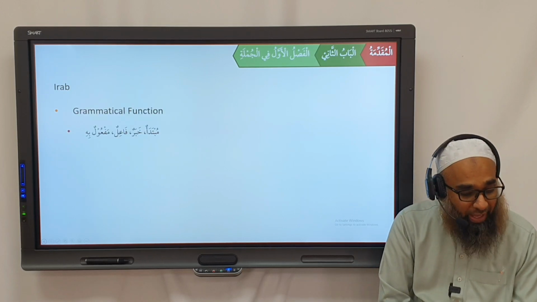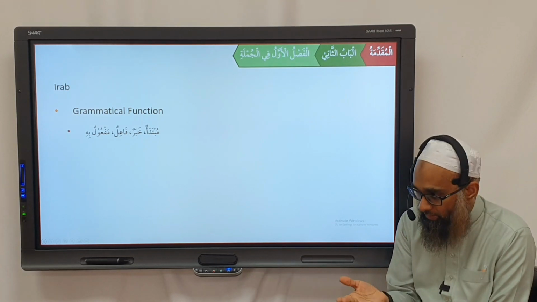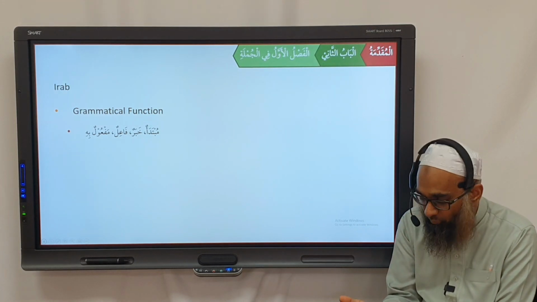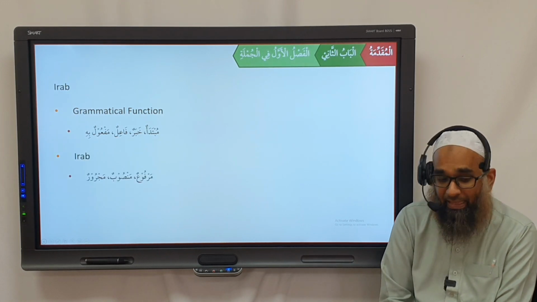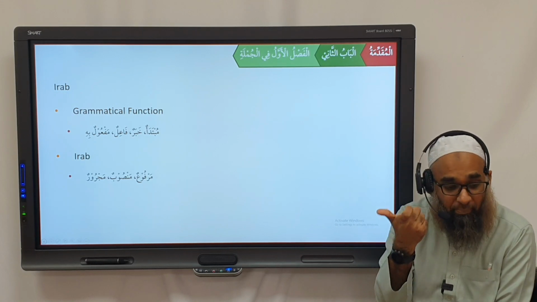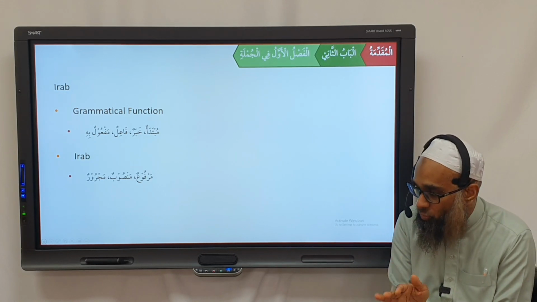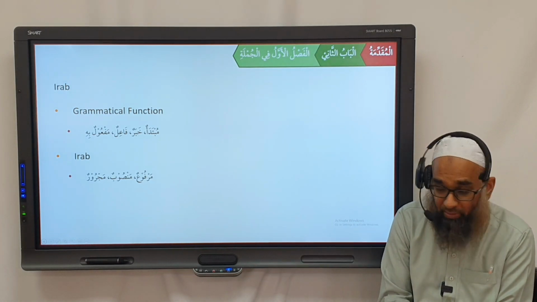Number one, we need to identify its grammatical function. Is this word a mubtada? Is it the khabar? Is it the fa'il? Is it the maf'ulun bihi? Etc., etc. Then we have to say, what state is it in? The i'rab, meaning the grammatical state. Is it marfu? Is it mansoob? Is it majroor? Or if it's a verb, is it majzoom? So you have to mention two things.